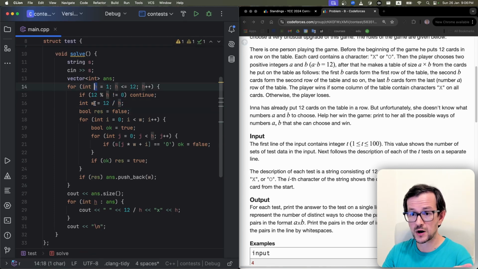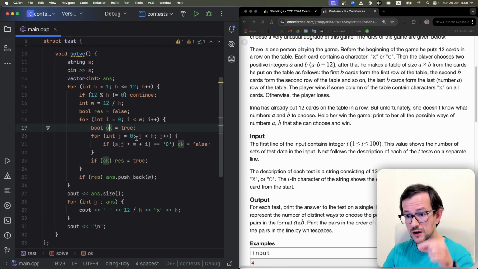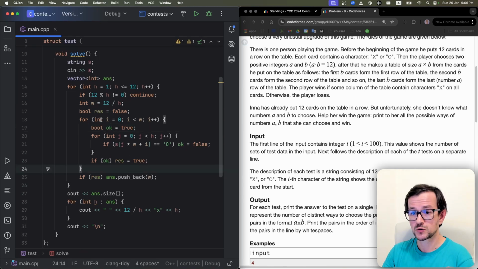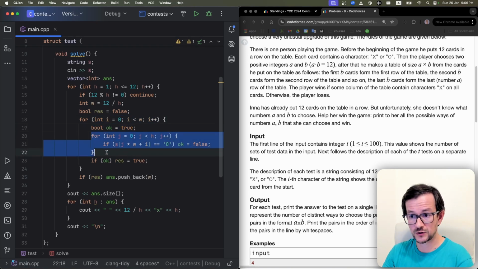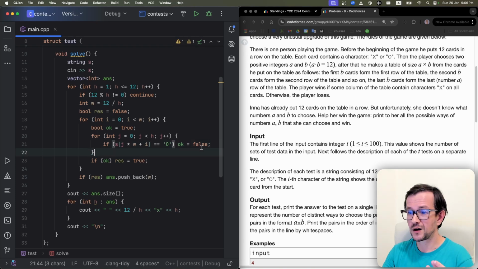Now I have a pair of height and width, and I check if I have a column of crosses. So I look at all columns and check if this column contains at least one, then it's bad. If I have a good column, then the result is true.